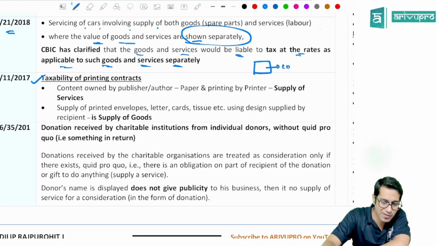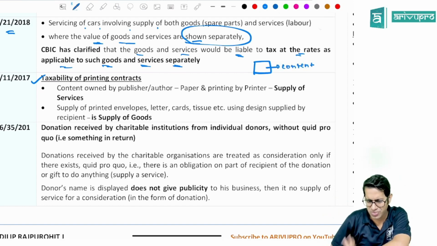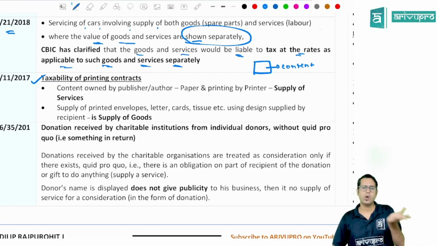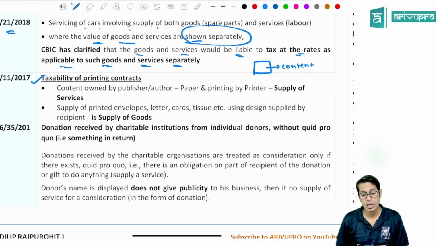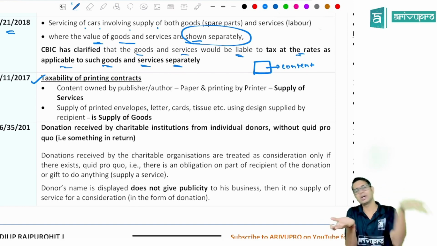Now, in case of my material, the content is given by me. The entire content for the material is given by me, and the person is going to print that content on the paper, make it in book form and give it back to me. In this case, this transaction will be treated as supply of services, because the content is more important when compared to the paper. The person who is printing is just giving a service of putting that content on the paper and giving it back to you.